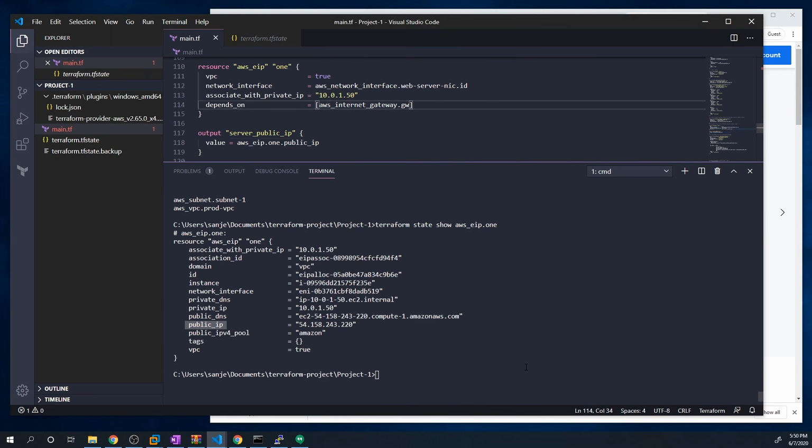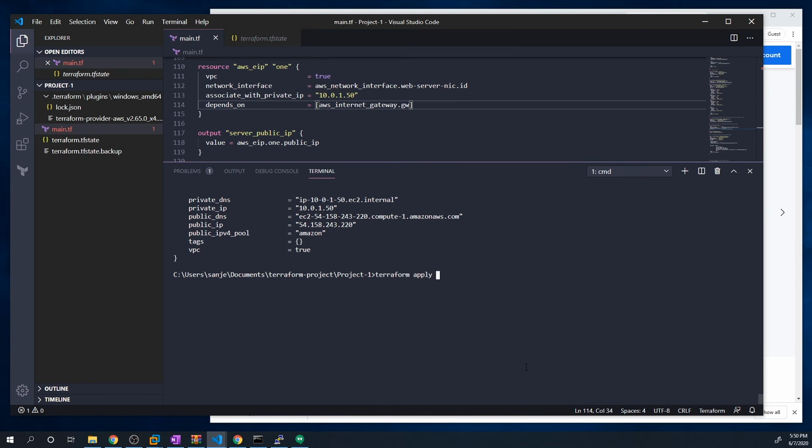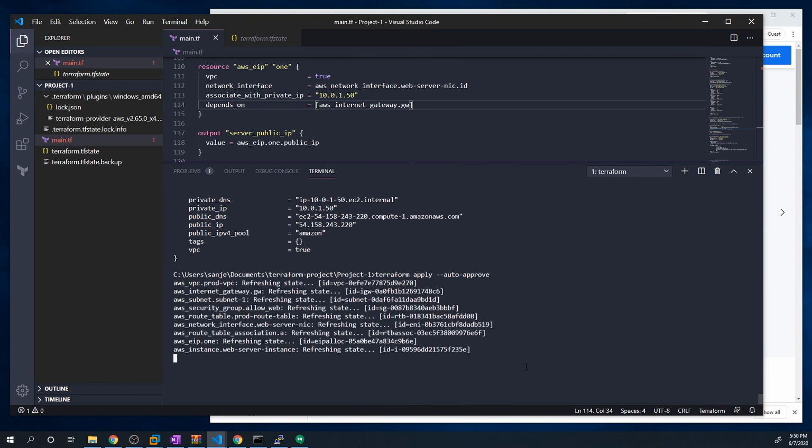So let me save this and we'll do a Terraform apply with --auto-approve, and let's just wait for that to run. I want you to notice what happens at the end.